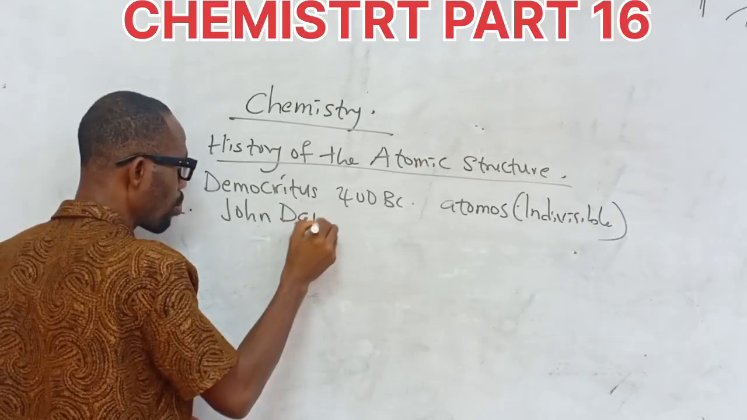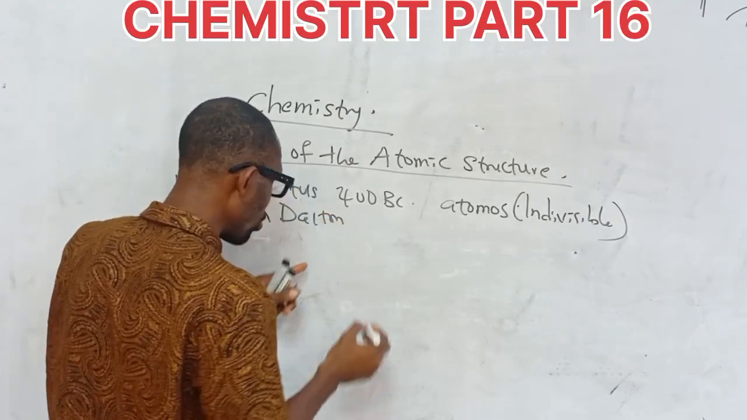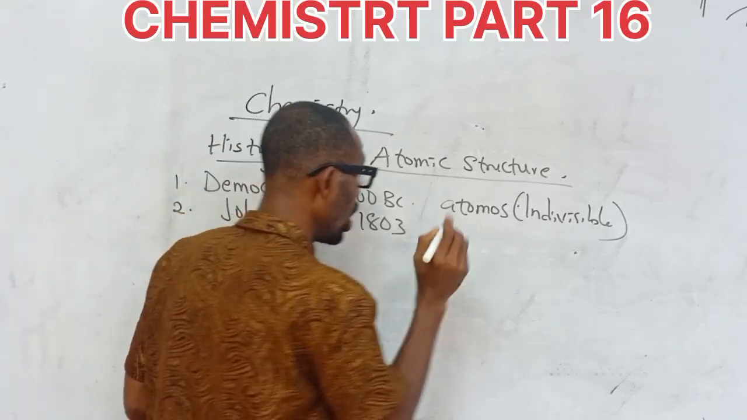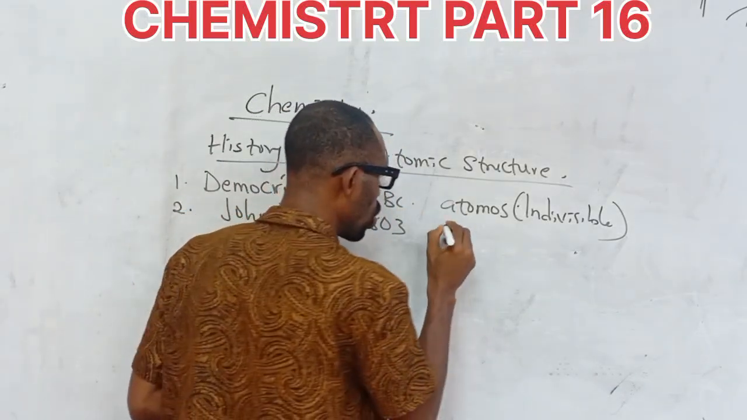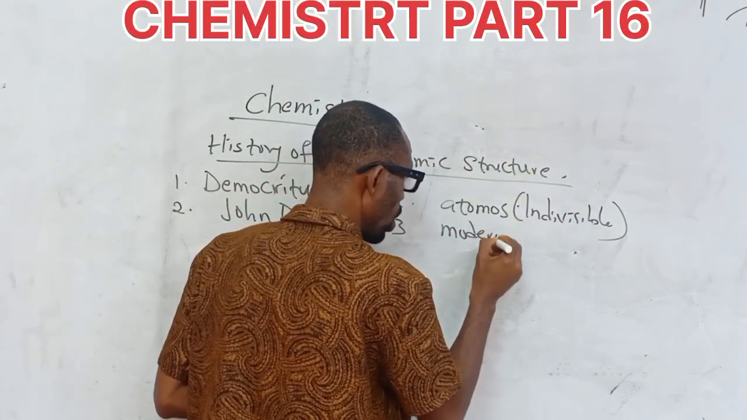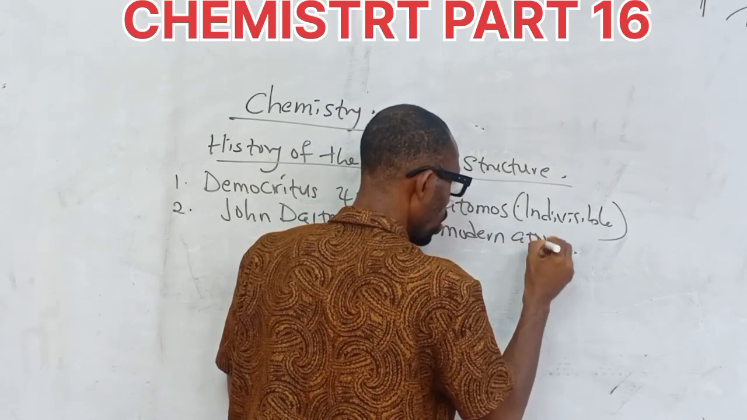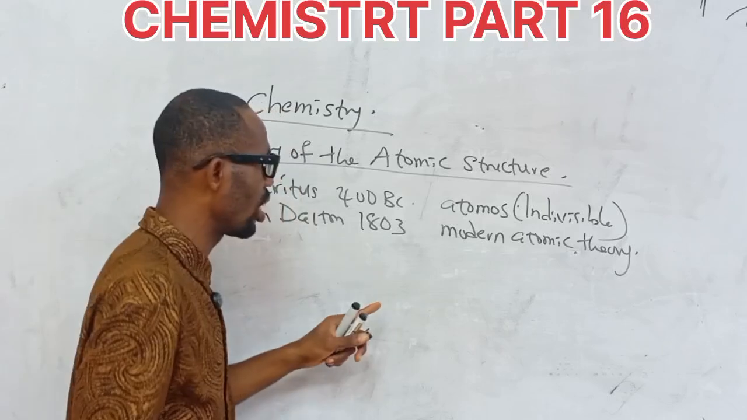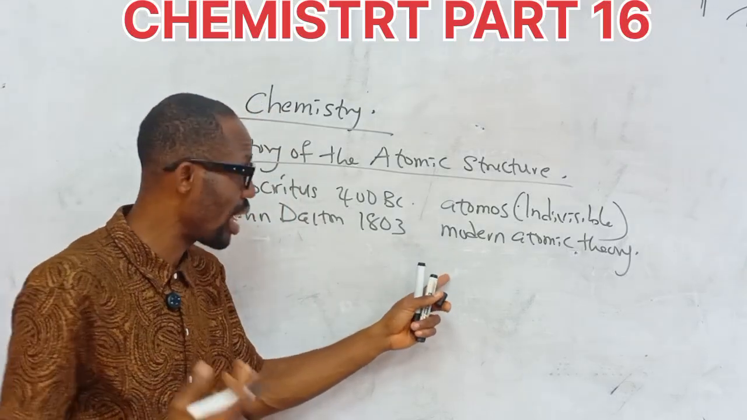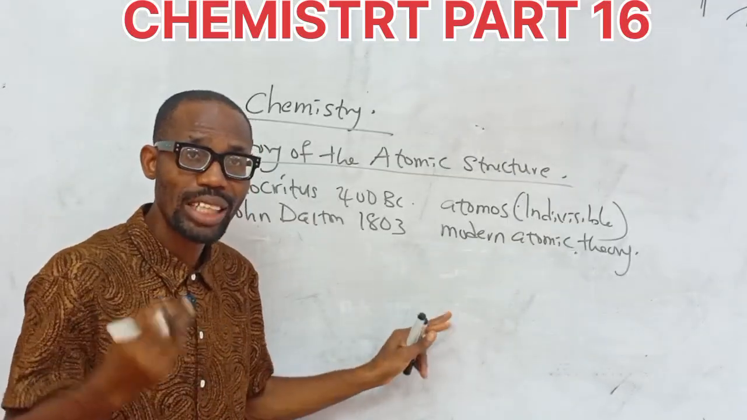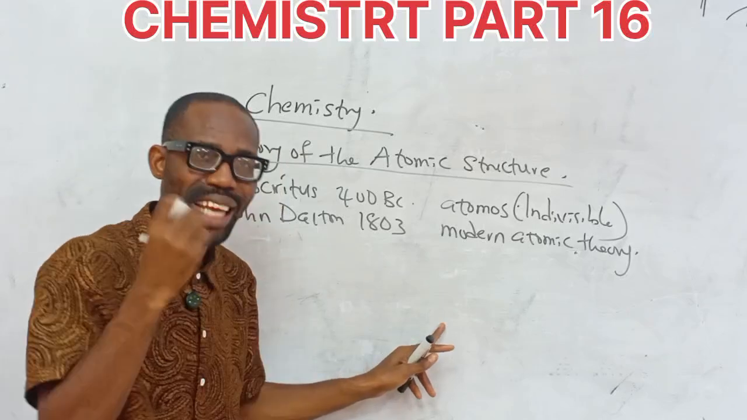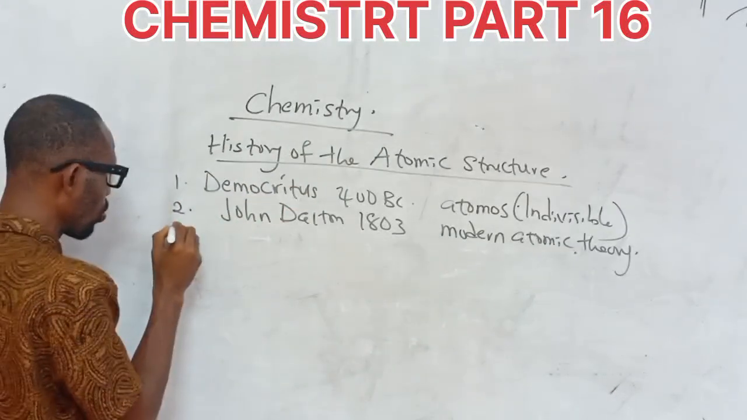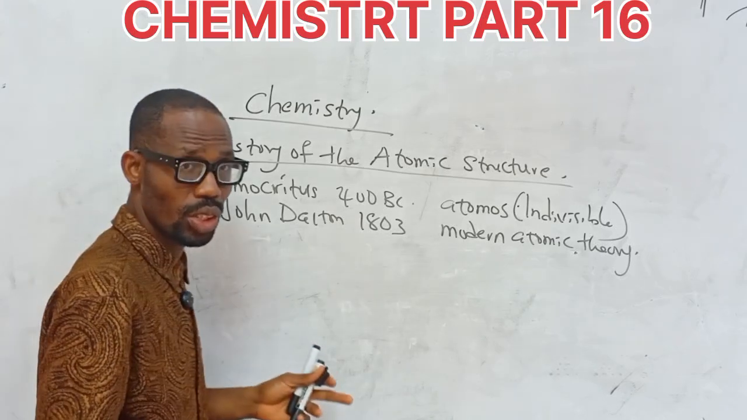Number two, the next person we have is John Dalton, a great mind. John Dalton in 1803 described the modern atomic theory. And what does the theory say? This modern theory says that matter is made up of atoms, and the atoms of an element are identical or alike. John Dalton, 1803.